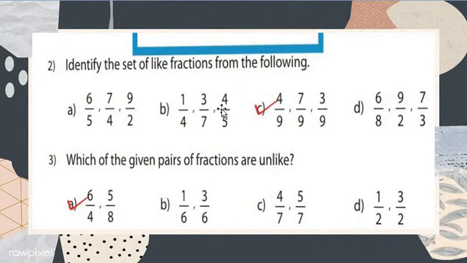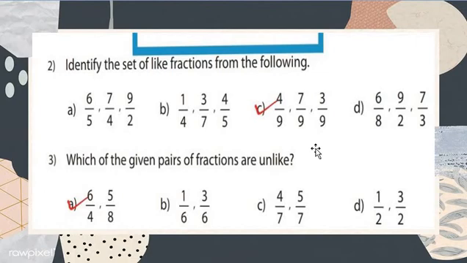Now we move on to option C. Let's check option number C: 4 upon 9, 7 upon 9, 3 upon 9. Here we are checking the denominators. See, 9, 9 and 9. All digits are the same, my dear students. That's why it's the correct answer. It's the correct option. Option number C is the example of the like fraction. Got my point, my dear students?